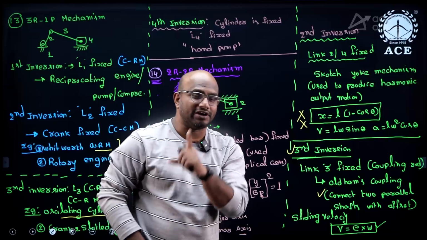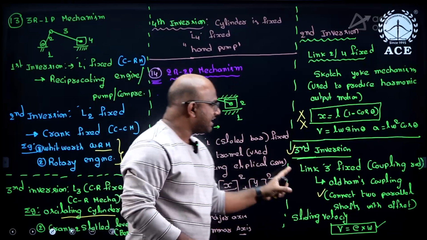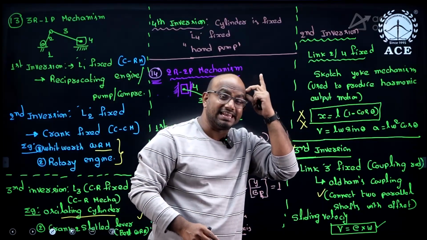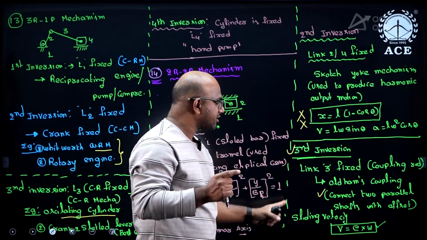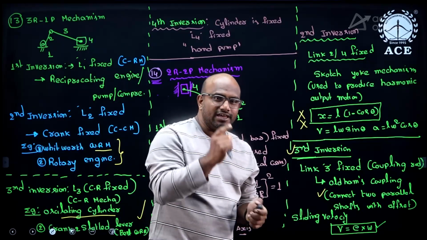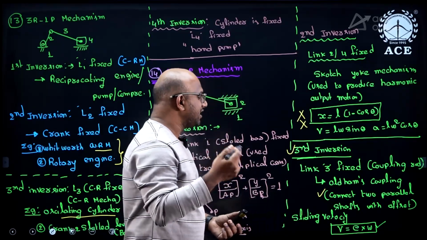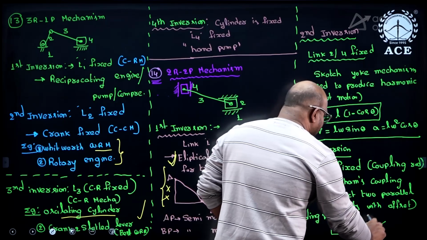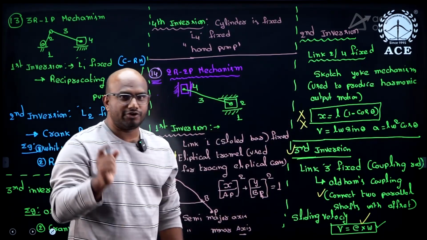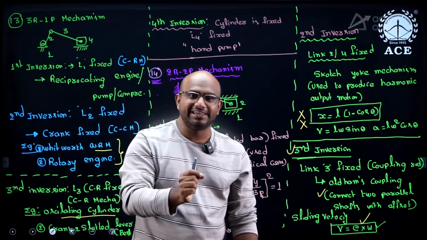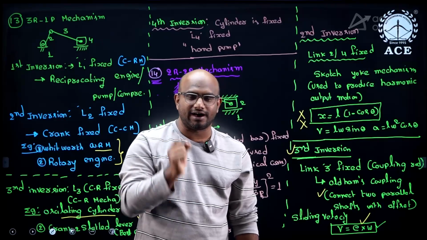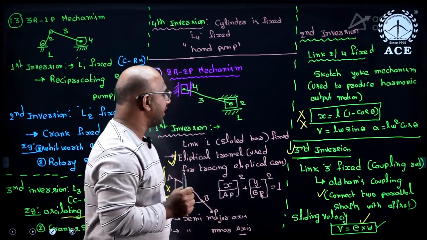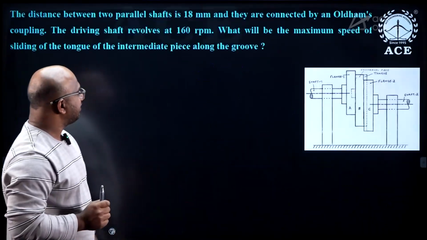This is the place where you have to remember one question, guys. Whenever Oldham's coupling is there, there is a high possibility of getting a question on the sliding velocity of the coupler. What is the sliding velocity of the coupler? V equal to E into omega. You have to remember this formula, guys. Let's see this question.